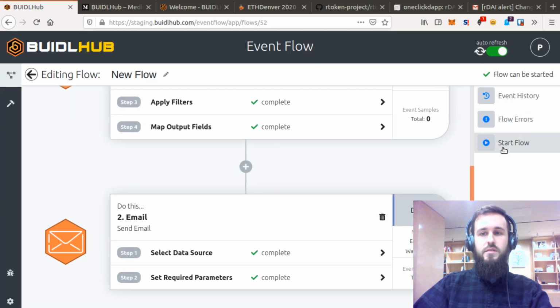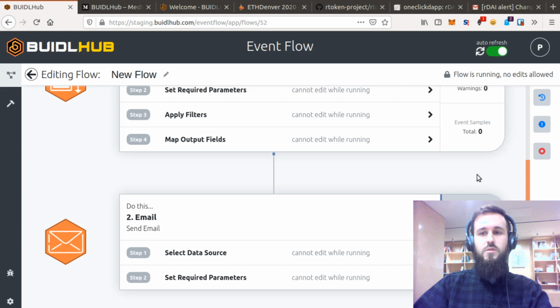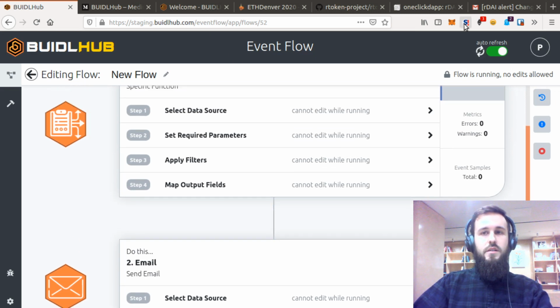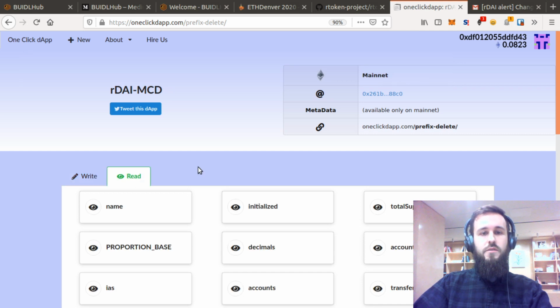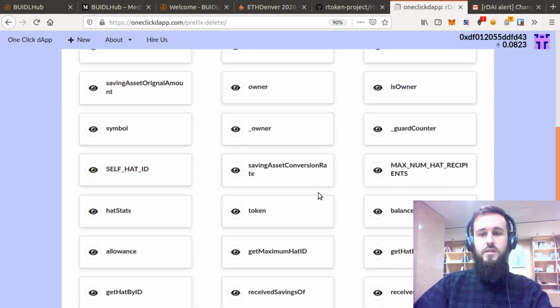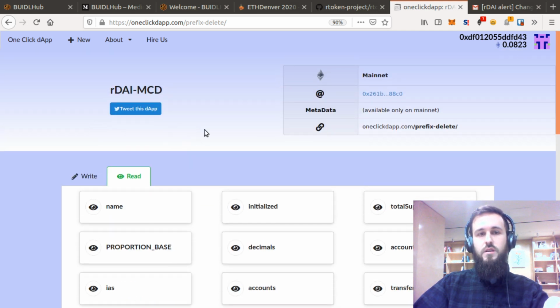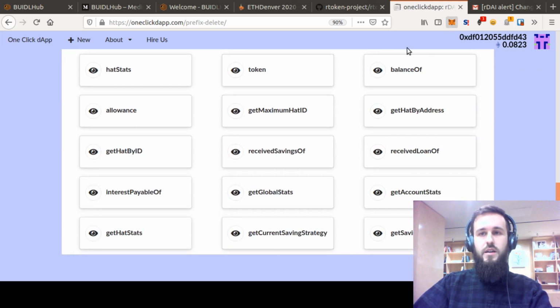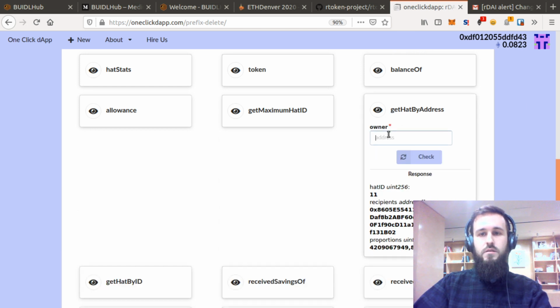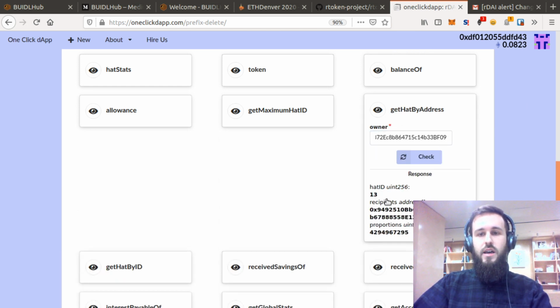All right, now we're ready to start the flow. So we'll go over here, hit the start flow button, and then let's start it. So if we go to OneClickDapp, this is the OneClickDapp specifically for the RDAI contract. And we'll check my account and see what hat I currently have. And I have hat 13.